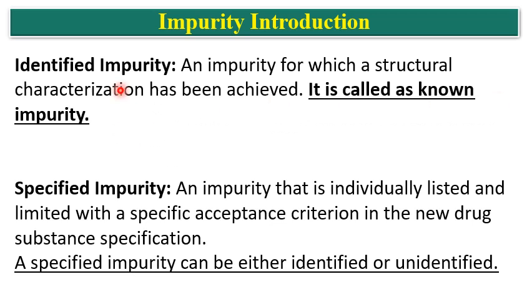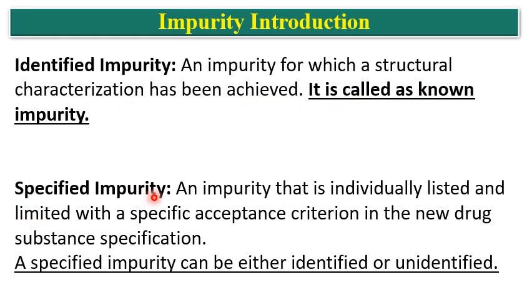So there are some definitions which are required to be understood before going ahead to the impurity calculation, impurity acceptance criteria and qualification. So impurity may be identified or unidentified. An identified impurity is an impurity for which the structural characterization has been achieved. That means it is a known impurity. Because its structure is known, it is also called a known impurity.